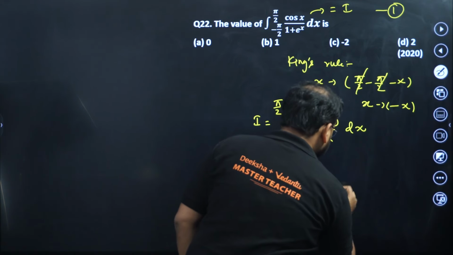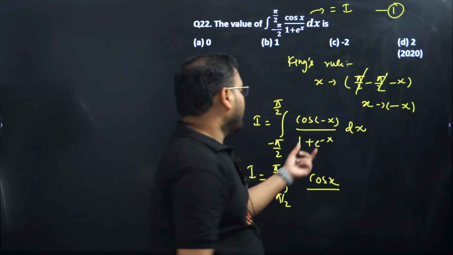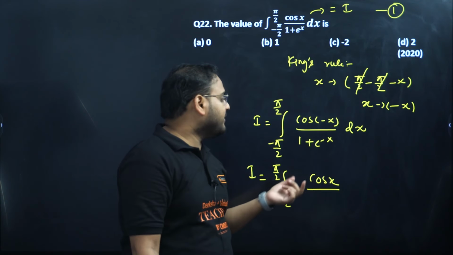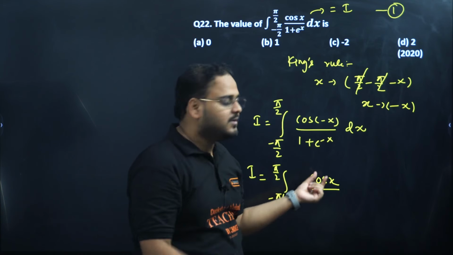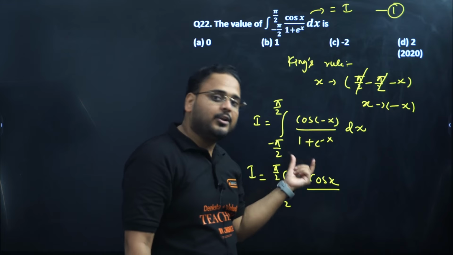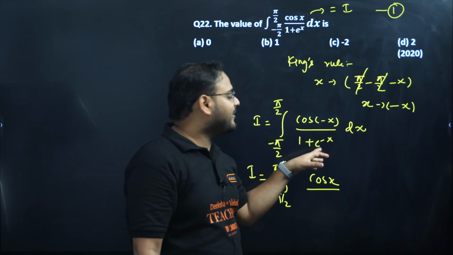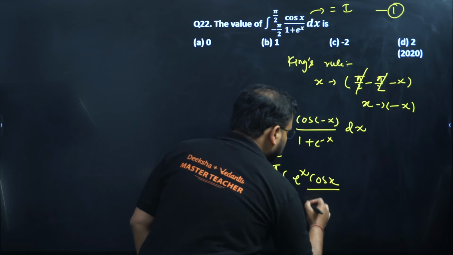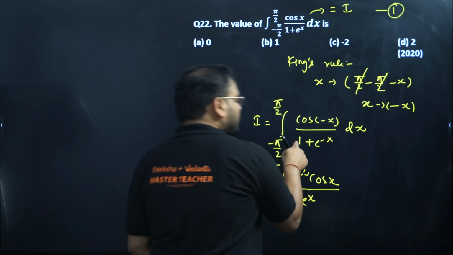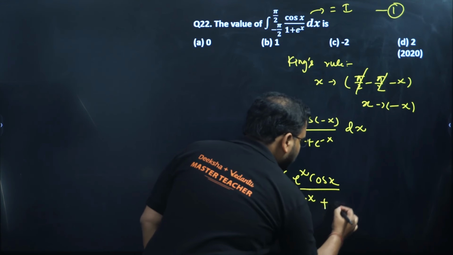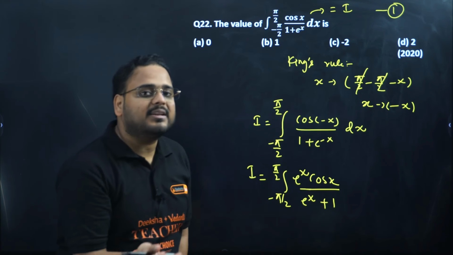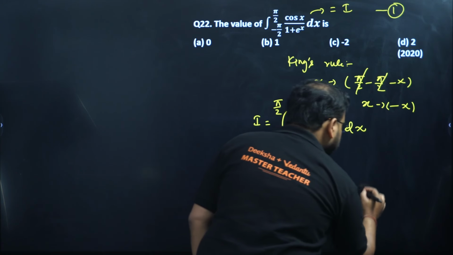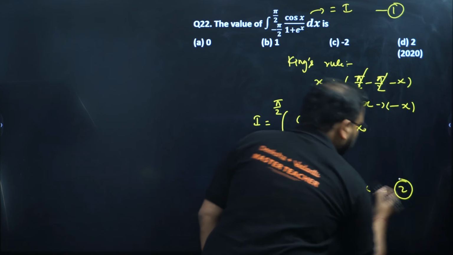This will be cos x, and one more thing, we're going to multiply both the numerator and the denominator by e power x. Why? To nullify the effect of e power minus x. You'll see, I'll get over here e power x, this will become e power x again, because e power x into 1 is e power x, and this will become 1, because e power x into e power minus x is nothing but 1. Okay, so far so good, and this right here is my equation number 2.